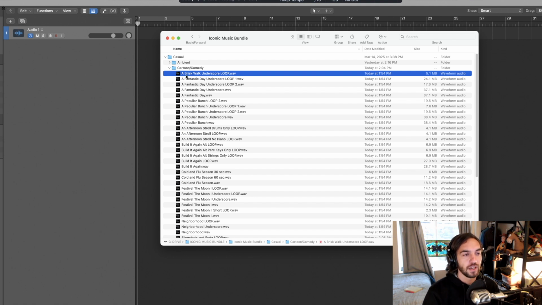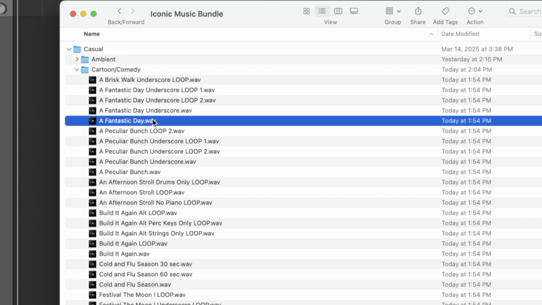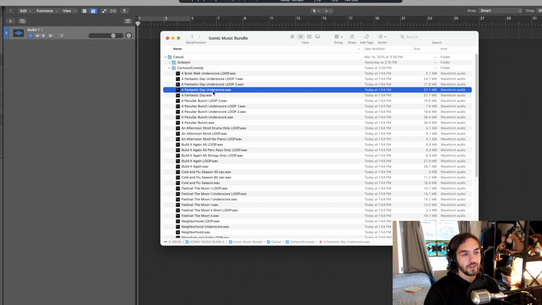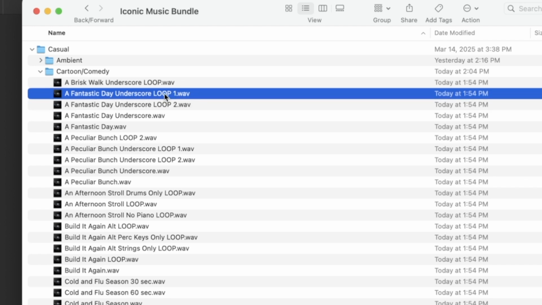We can see that there is a title, and then after the title, there's sometimes some other information. Let's use A Fantastic Day as an example. Here's just A Fantastic Day. We have the word underscore, which follows this title. Underscore means the melody is not present, the main melody is not there. And then we have A Fantastic Day underscore loop. Loop means it's loopable, and in this case, there are 2 loops here.